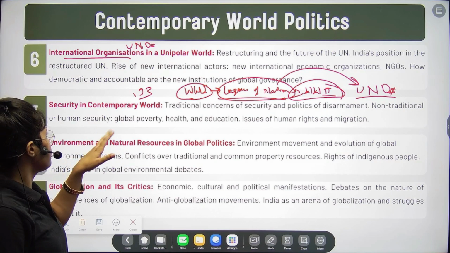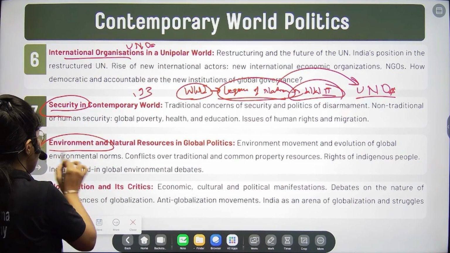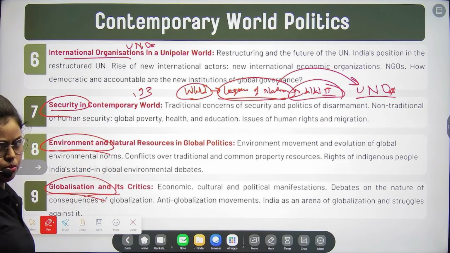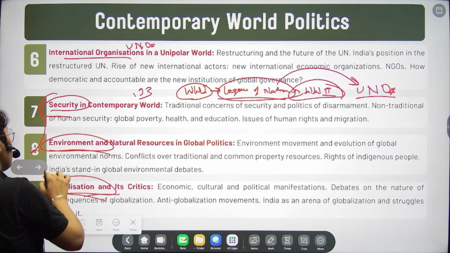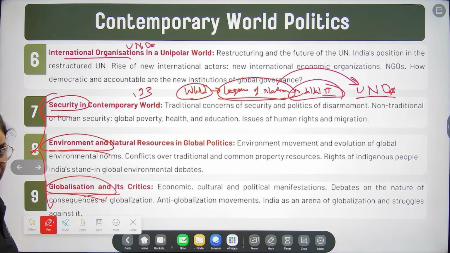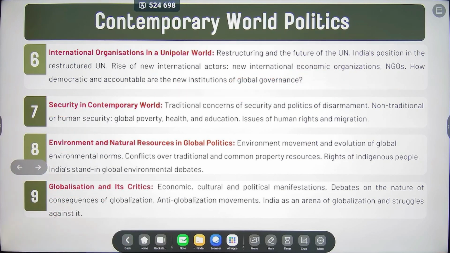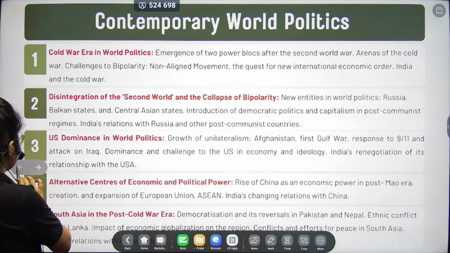And then we have security, environment, and globalization. These are the current issues. In security, we will discuss traditional and non-traditional issues, and then the environment and globalization. These 3 chapters are very easy, and they are the contemporary issues we will be dealing with. So this is all about your CUT syllabus, and now we will proceed with this chapter.